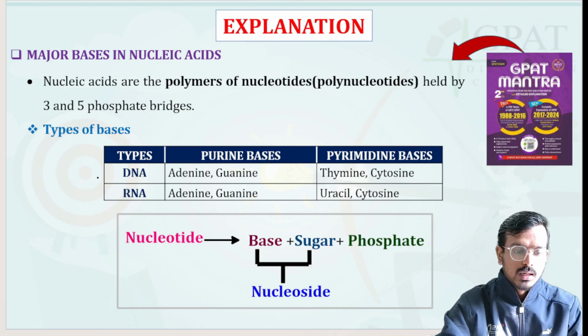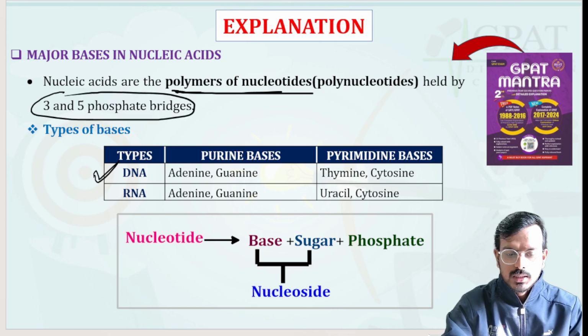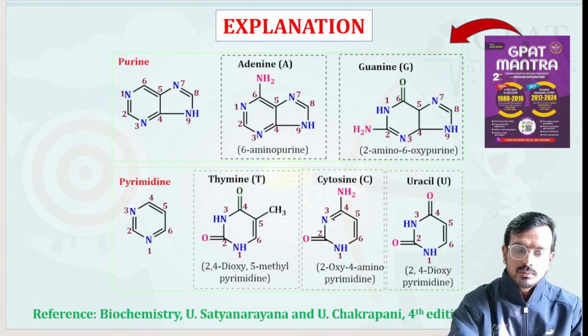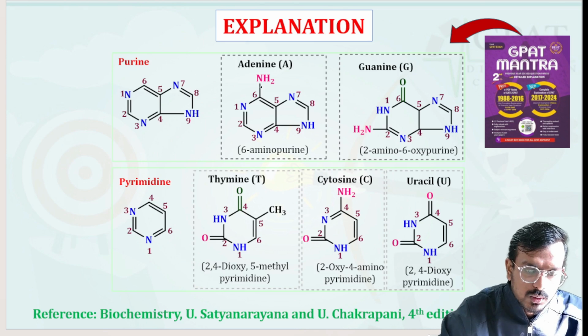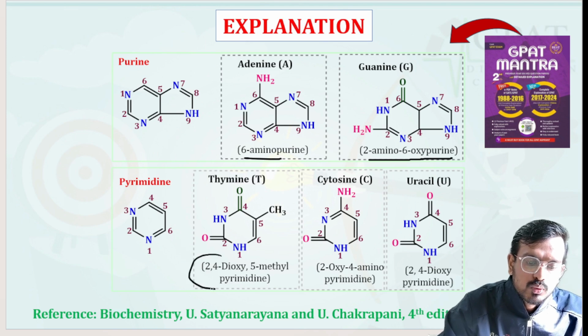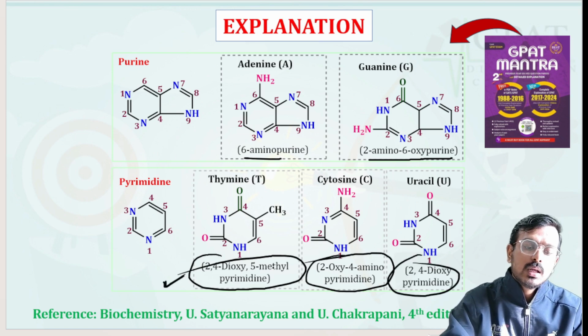So it has been clearly mentioned over here. Nucleic acids are basically polymers of nucleotides, held together by 3 prime 5 prime phosphate bridges. Nucleotides consist of base, sugar and phosphate. You can see the structure of the purine adenine: 6 amino purine. Guanine is 2 amino 6 oxypurine. Pyrimidine thymine is 2 4 dioxy 5 methyl pyrimidine, then 2 oxy 4 amino pyrimidine, next 2 4 dioxy pyrimidine. Please remember these names also, important from the exam point of view, a question can be asked.